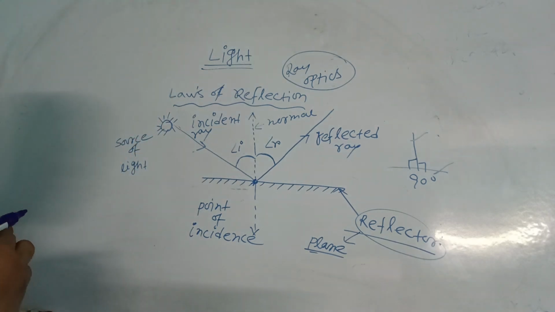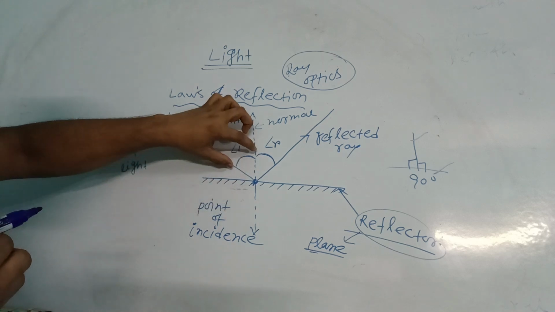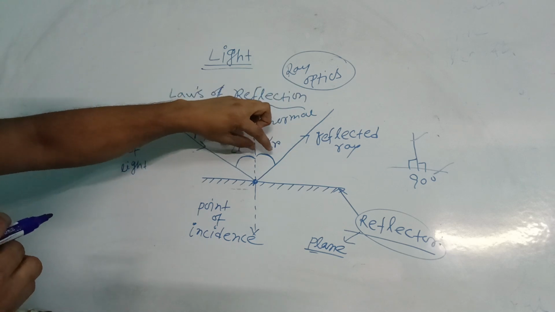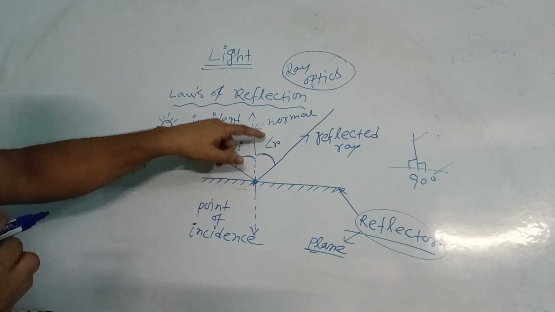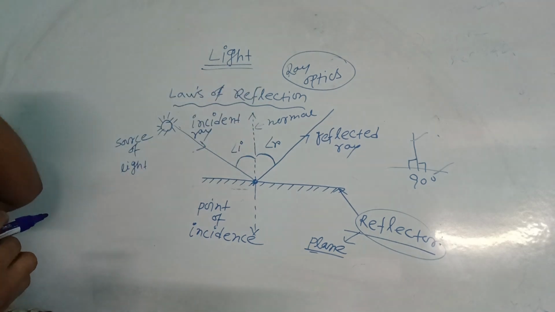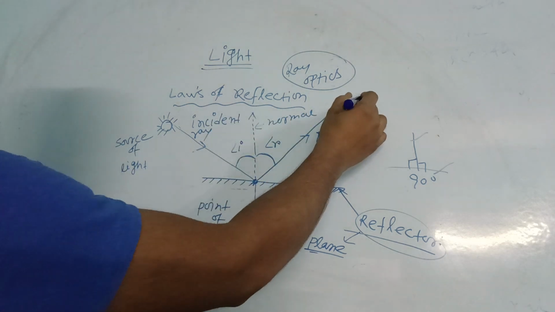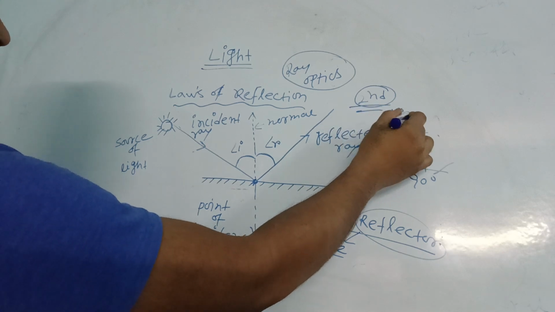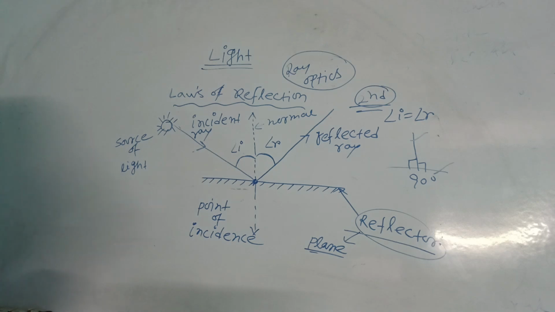So what is the angle of incidence? The angle between the normal and the incident ray is called the angle of incidence. The angle between the normal and the reflected ray is called the angle of reflection. Angle of incidence is I, angle of reflection is R. Those are the symbolic representations. So the second law states that the value of angle I is equal to angle R. Simple. The values of angle I and angle R are the same.